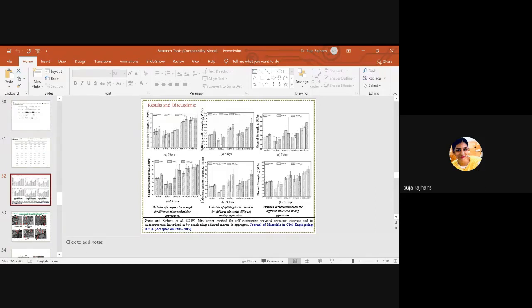Means if I go for recycled aggregate with treatment and by using equivalent mortar volume, we can achieve the strength which is the same as self-compacting concrete by using normal aggregate or virgin aggregate.